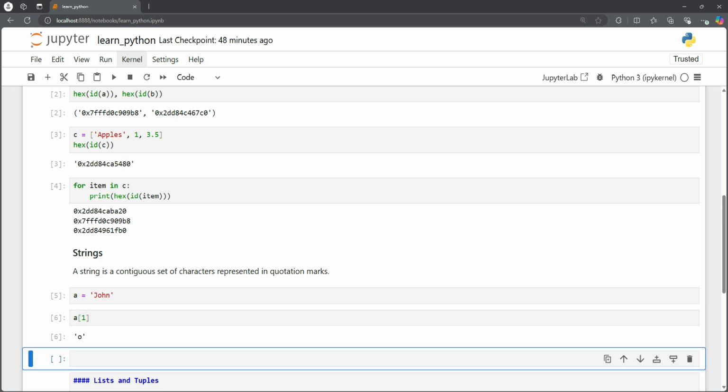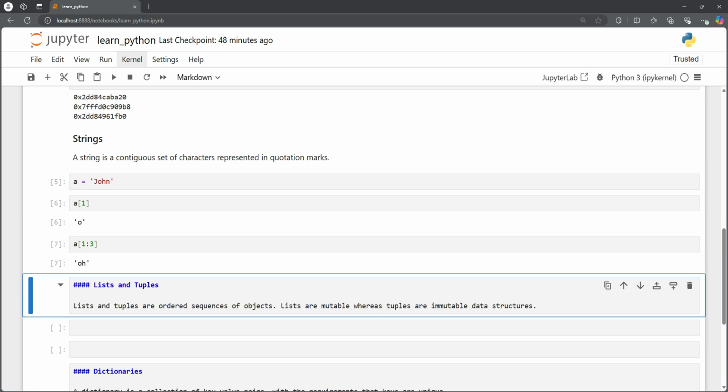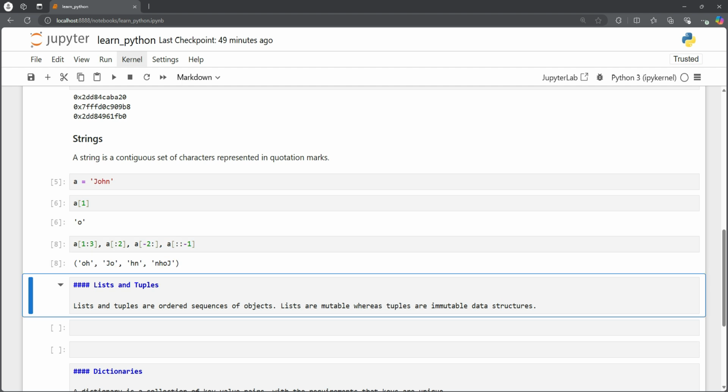So we can also slice a string. If we want to slice the elements 1, 2, 3, so we only want to keep the middle two letters, we could slice it like that. And if we want to slice the first two, we can see the first two, we can also look at the last two, and if we want to flip the letters, we could also flip it. Okay, so this was string slicing.